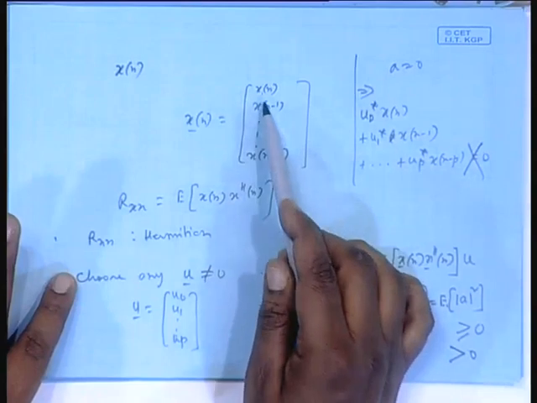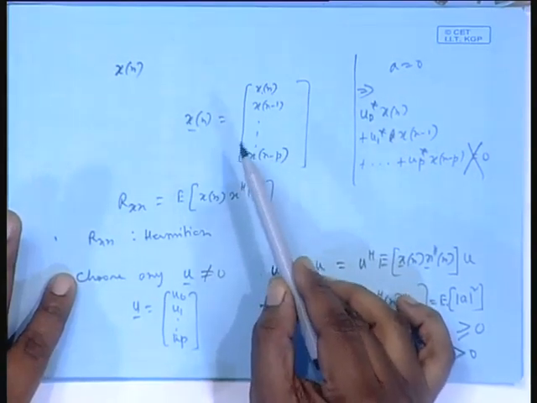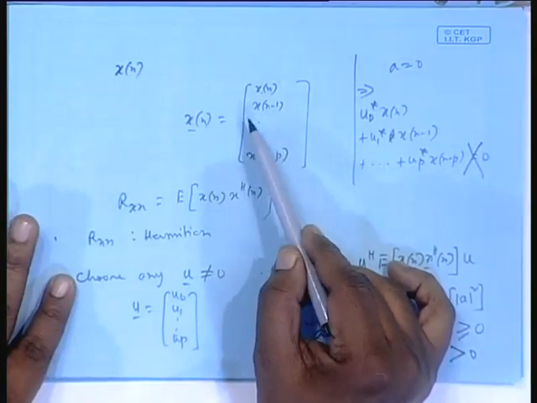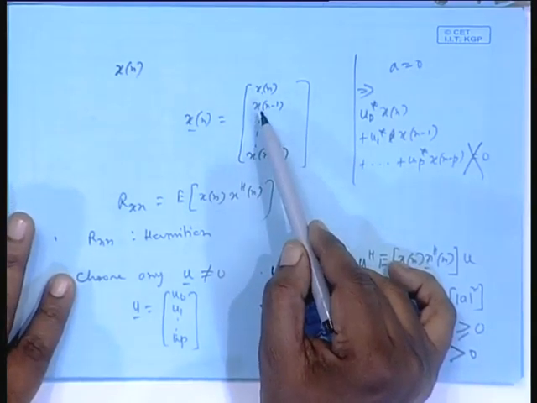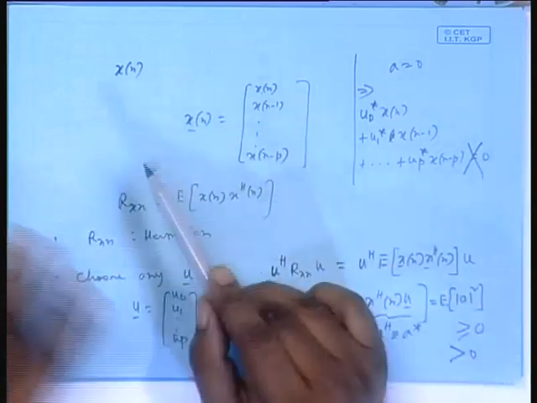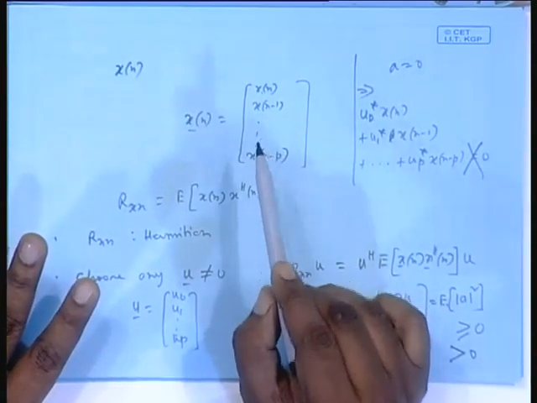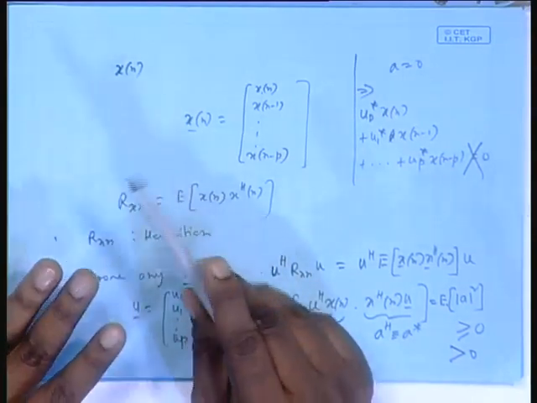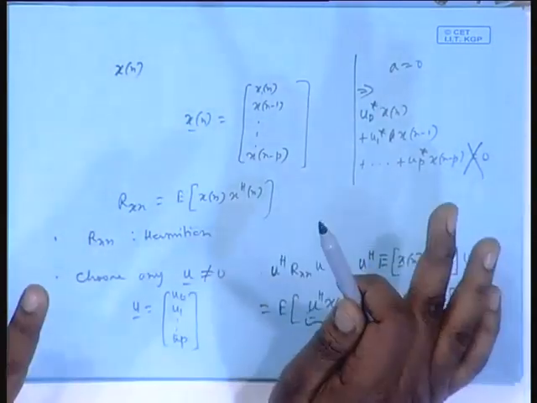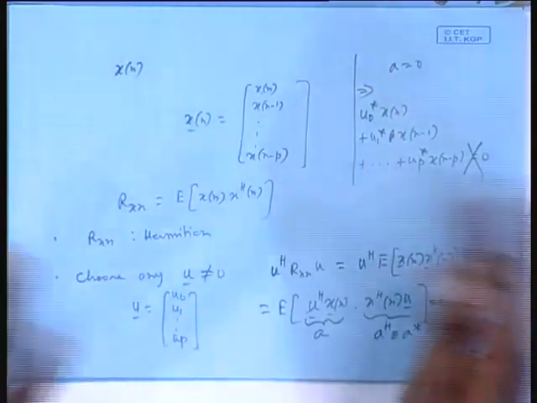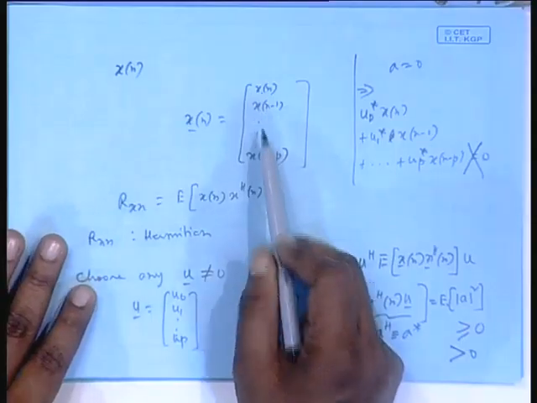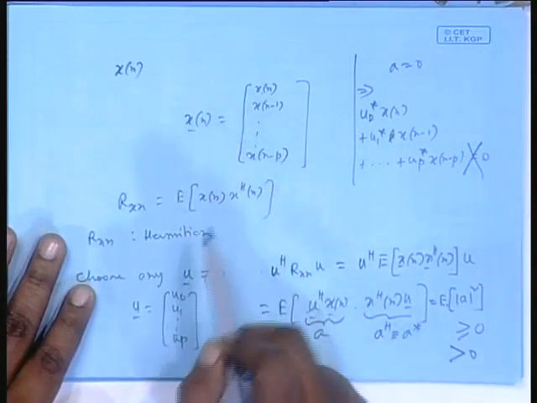Now, these kinds of processes are called full rank processes. If you take any arbitrary number p, p can be 1, p can be 2, you can take 2 samples of the random process, 3 or 30 or 30,000, if there is no linear relation amongst them, if no random variable can be expressed as a linear combination of 1 or 2 or 3 or any number of other samples in the sequence, that is called a full rank process. For our case, I am taking only the correlation matrix up to order p.